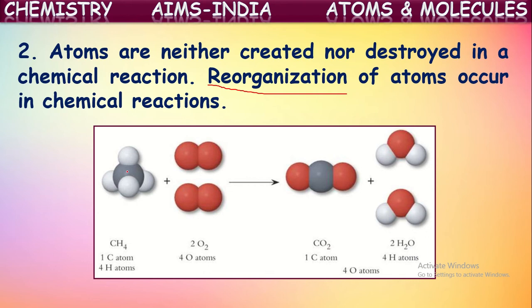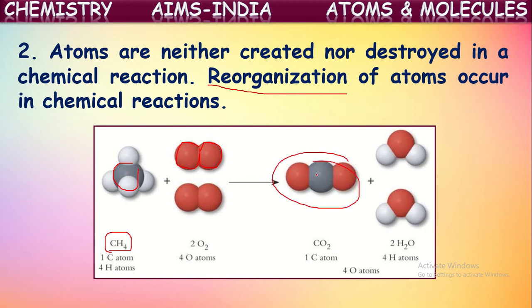In this reaction, if we observe, methane is initially made up of one carbon atom and four hydrogen atoms. The molecular formula is also shown here: one carbon combined with four hydrogens. If you see oxygen gas, two atoms of oxygen are combined to form one molecule of oxygen. So when these two combine in the chemical reaction, rearrangement of atoms occurs. The carbon is separated from the hydrogens and combines with two oxygen atoms, forming carbon dioxide.